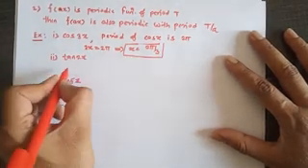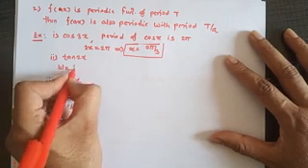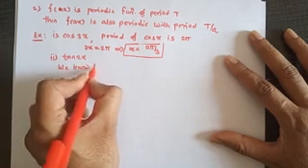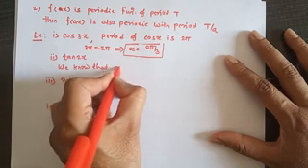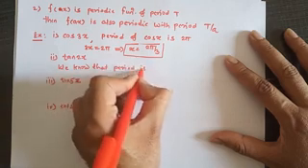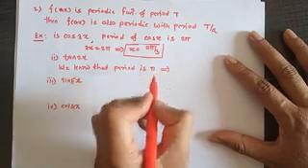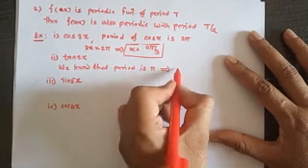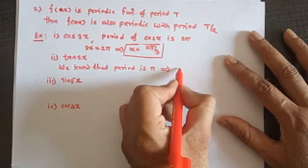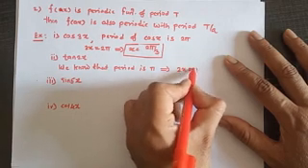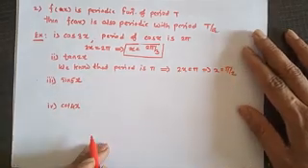Now here, period of tan 2x. We know that the period of tan x is pi. Therefore, the period of tan 2x is what? If I compare 2x equal to pi, so x is equal to pi by 2. So the period of tan 2x is pi upon 2.